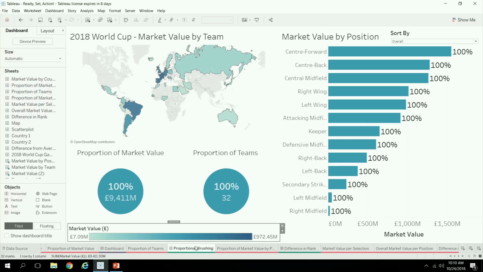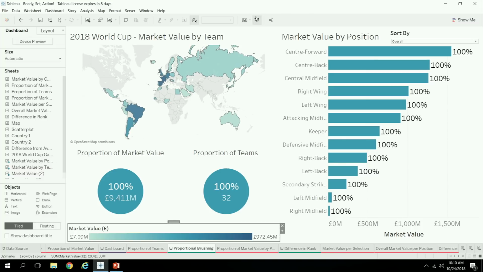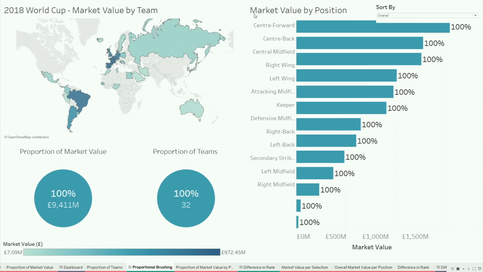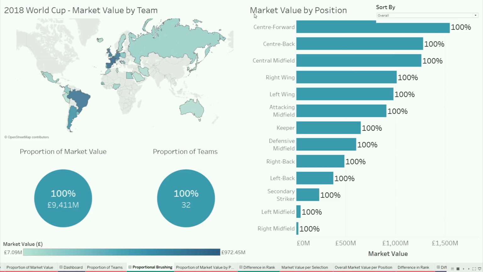So let's look at the next step of evolution on this example. So here I've added in one more visualization. And so this is showing you the market value by different player position. So center forward players are the most valuable players in the world. They're worth 1.5 billion pounds.